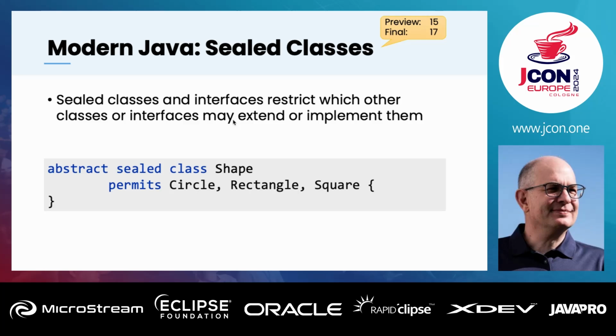I use a framework called Vaadin, and there sealed classes work fine because we often have a component structure and I can define which one is allowed to be a subclass. But other than that, it was very hard. As you can see from the example, I have a shape that permits a circle, a rectangle, and a square. So that's a very trivial use case, but probably not that useful at all. But we will see why these sealed classes are interesting.